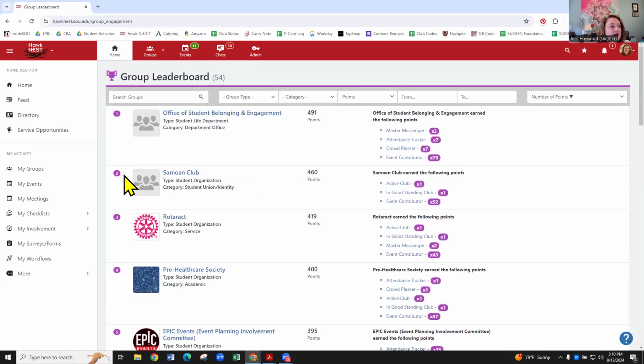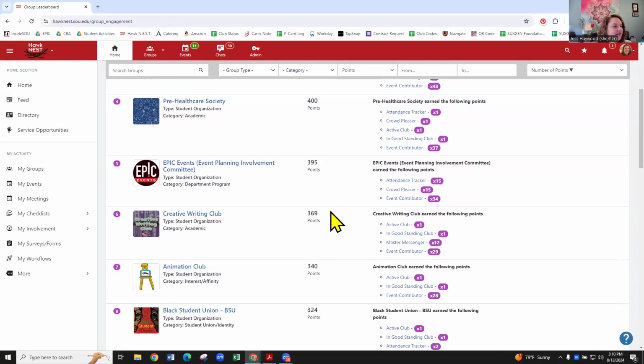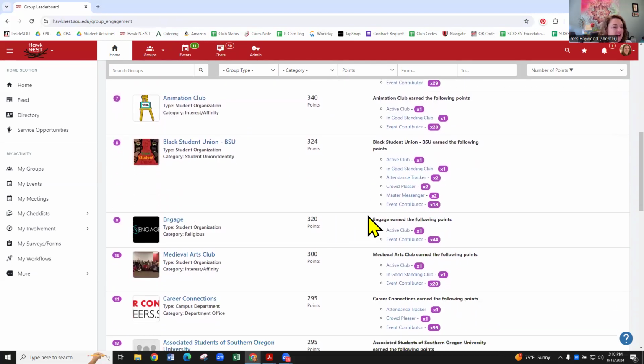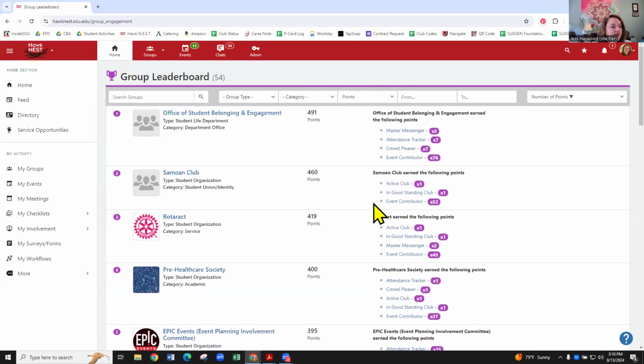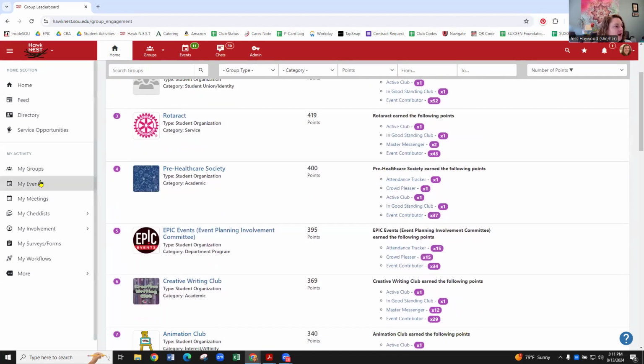So right now, the top club that we have is Samoan Club. So they've got active club, they're in good standing, and they have put a lot of events in here, partially because of their Fia Fia night practices. So you can kind of look at points if you're a competitive person and click on these different things to see what you get for the points and how you can interact. So that's a good general overview.